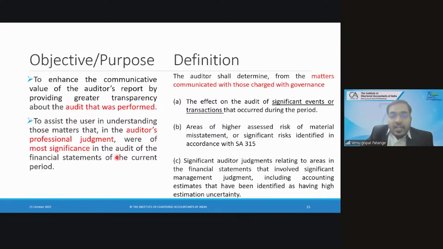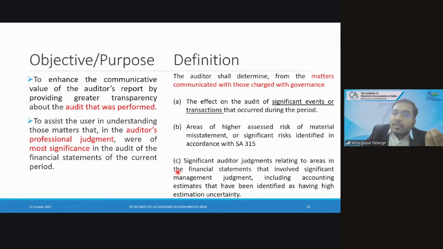Next, significant auditor's judgment. Significant auditor's judgments relating to areas in the financial statements that involve significant management judgment, including accounting estimates that have been indicated as having high estimation uncertainty. Ind AS 115.